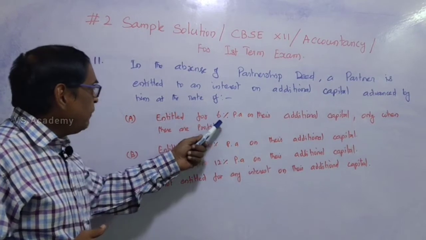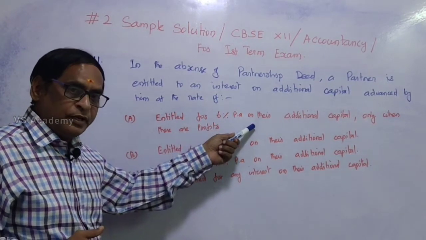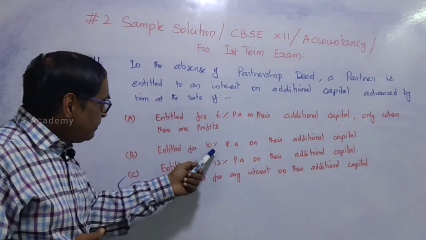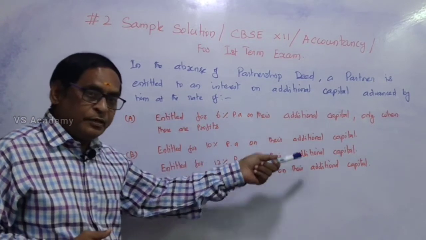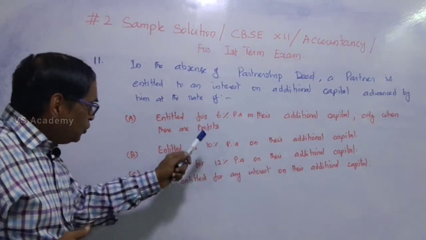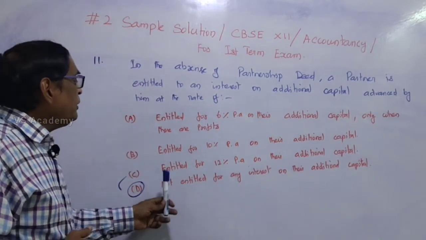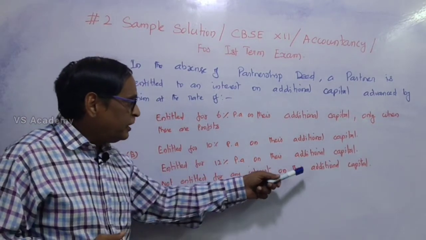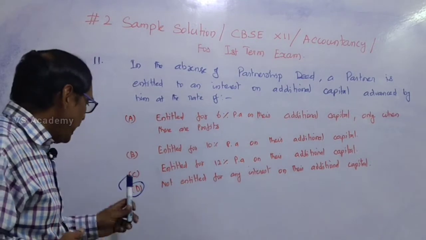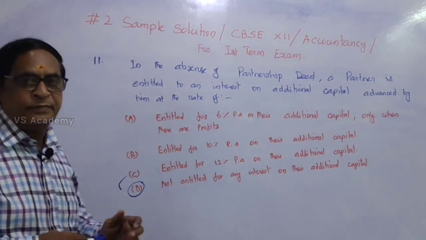So, entitled for 6% per annum, that is not a correct answer. Entitled for 10% per annum on the additional capital, that is not a correct answer. Entitled for 12% per annum on the additional capital, this is also not a correct answer. Not entitled for any interest on the additional capital, that is a correct answer. So, answer D is the correct answer.